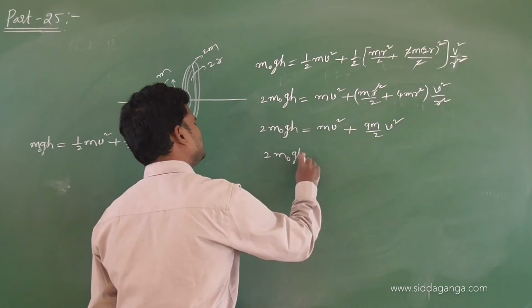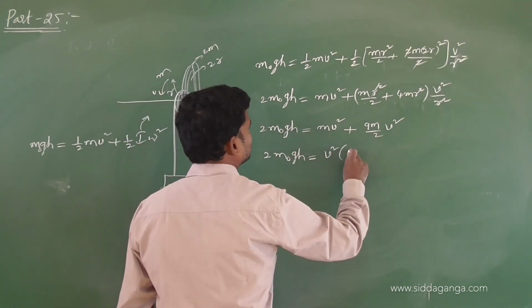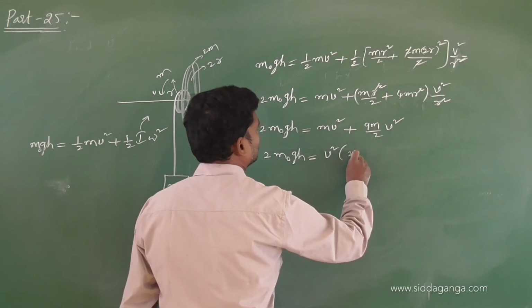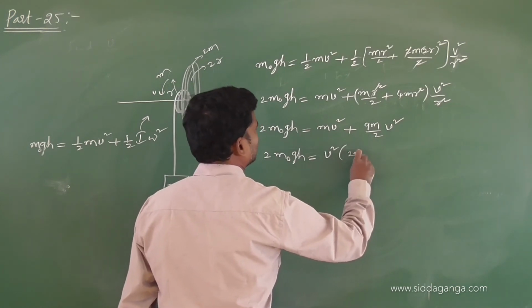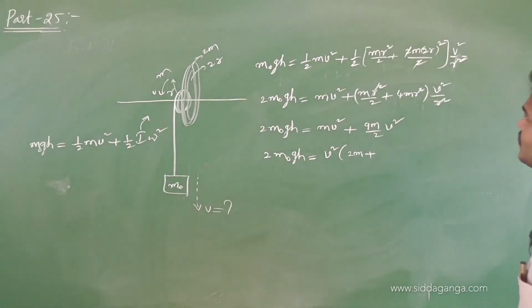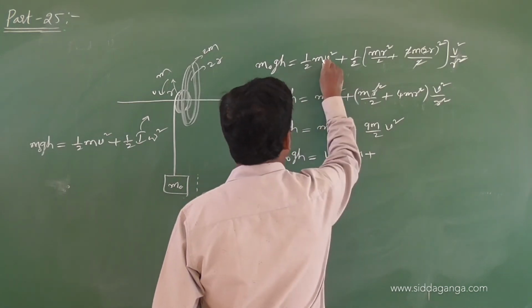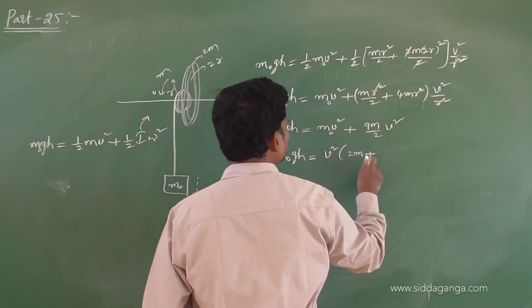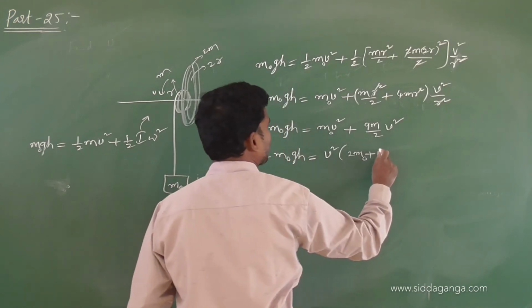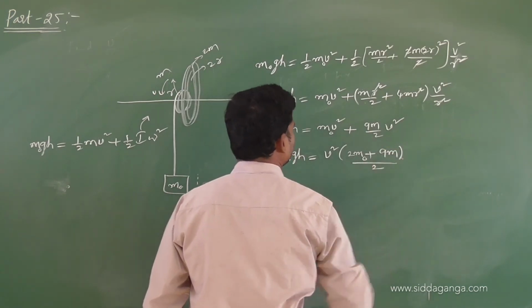2m naught gh, v square. If I take common, 2m, I am getting some different values. What is this? This is half mv square, nothing but half mv square of this one. This is m naught. So 2m naught, 9m by 2.